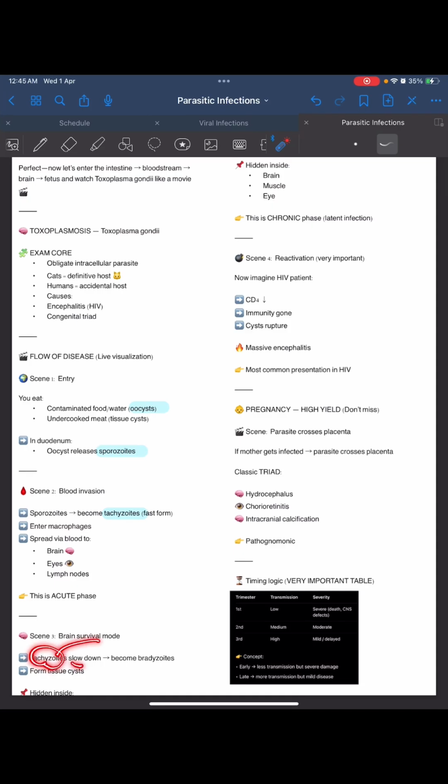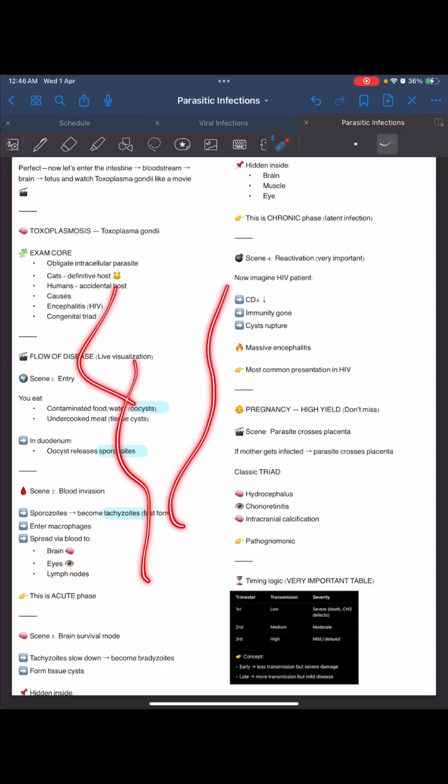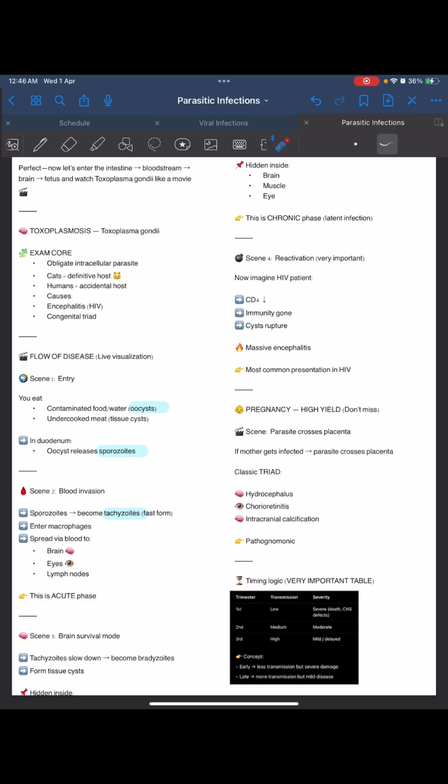So now the tachyzoite will slow down and become a bradyzoite, then form tissue cysts. It will reside in the tissue cysts and stay hidden inside the brain, muscle, eye, wherever it goes. This is the chronic phase. When it gets into the tissue, it causes chronic infection, and that is latent infection, like a hidden one. And this was the acute one, where it was in the blood as the fast form, entering macrophages, spreading via blood to all these places, and then it got in here and became slow.